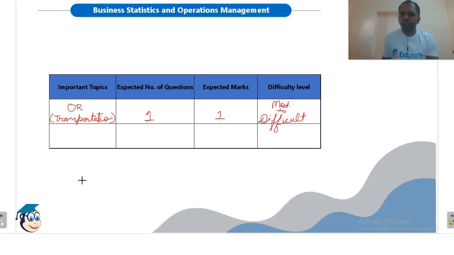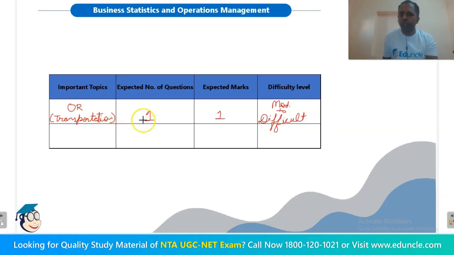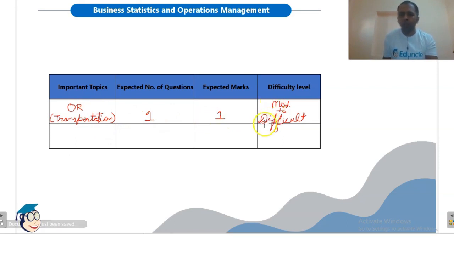In this topic, we will start a very important part of unit 8, which is operations research. It's a very lengthy topic, students, so we will cover it in different parts, and in today's session we will take the transportation problem. From overall operations research, you can expect 2 to 3 questions in your examination. From transportation you can expect 1 question, and the expected mark will be 1. The difficulty level will range from moderate to difficult.